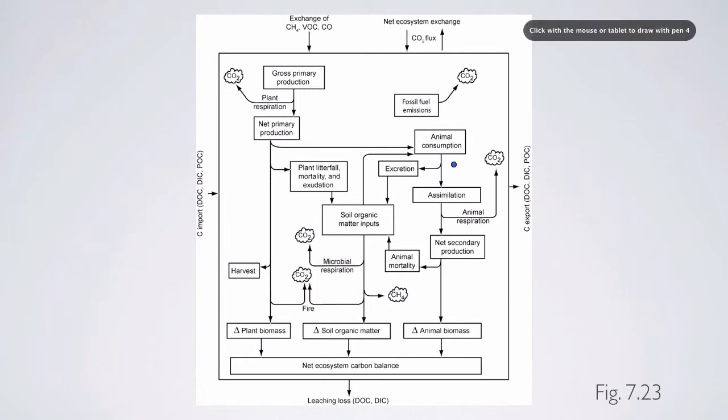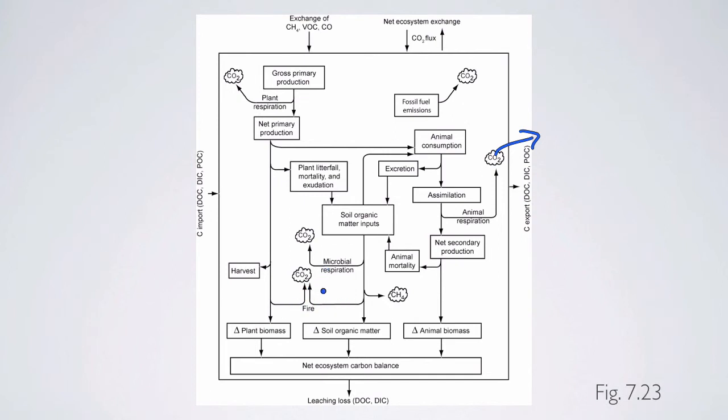So here, for example, plant respiration and microbial respiration, as well as animal respiration, generate CO2, which are lost from ecosystems. In addition, once we start to include humans, fossil fuel emissions are important for thinking about fluxes of carbon from ecosystems.